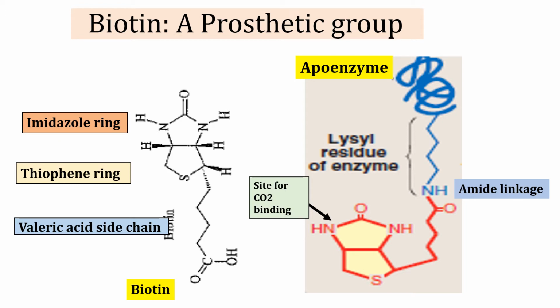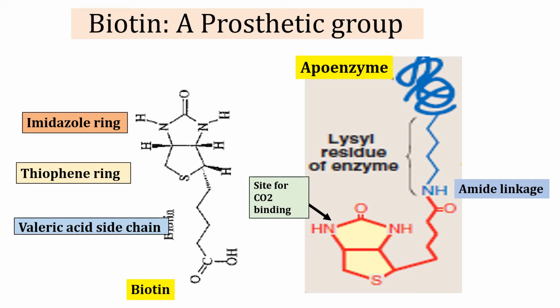The carboxyl group of biotin side chain forms an amide linkage with nitrogen of a lysine residue in the apoenzyme. Biotin acts as a prosthetic group in carboxylation reaction. Prosthetic group means it is a non-protein molecule tightly attached to enzyme by any linkage like covalent or non-covalent forces, and it helps the enzyme in substrate binding or acts as a catalyst. Carbon dioxide binds to the nitrogen atom of imidazole ring during carboxylation reaction.